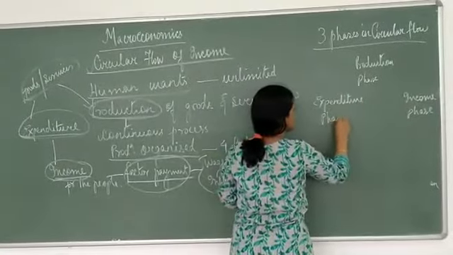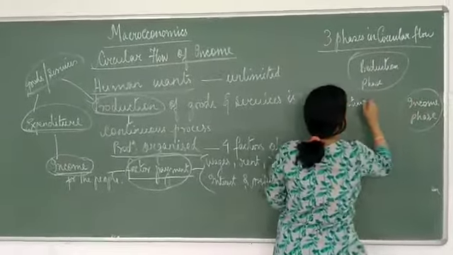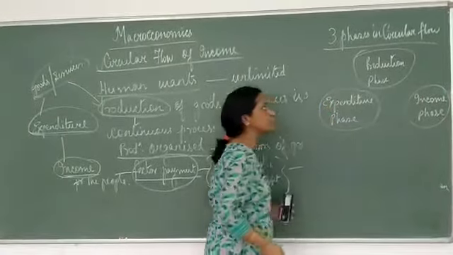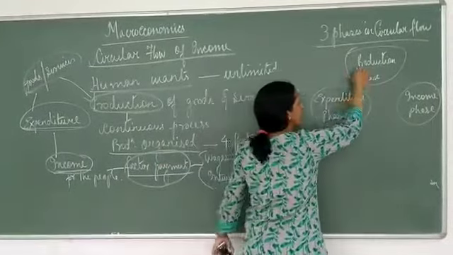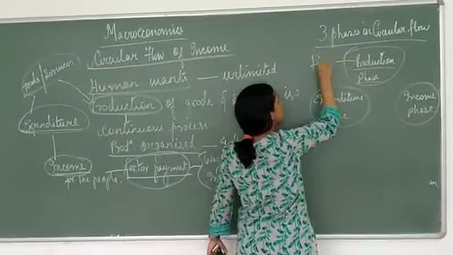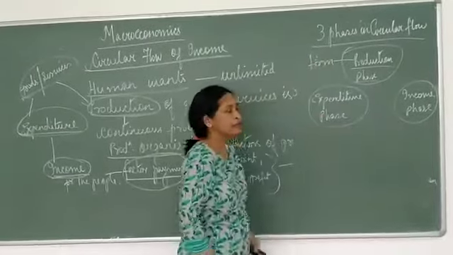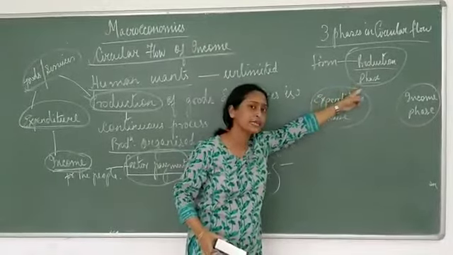Expenditure phase. So there are three phases in the circular flow of income. And what is circular flow? Income flows in a circle. What is happening in the production phase? This phase we can also term as the farm sector. Production is being done by the farm, so we can term it as the farm sector.